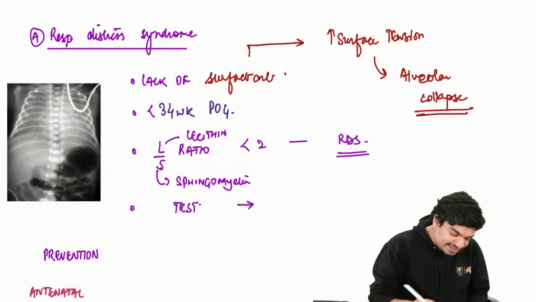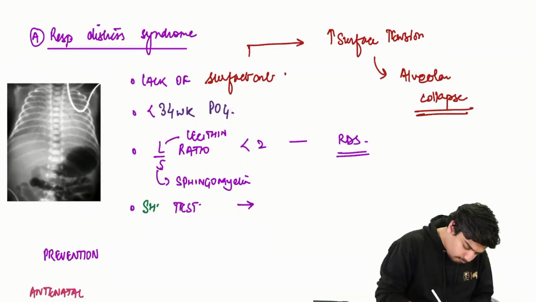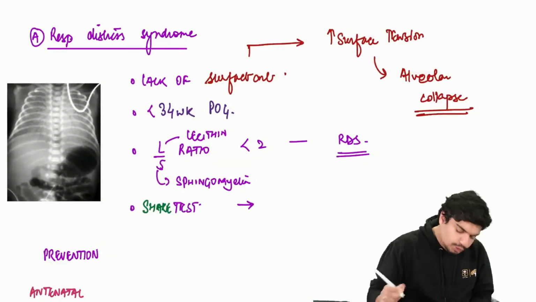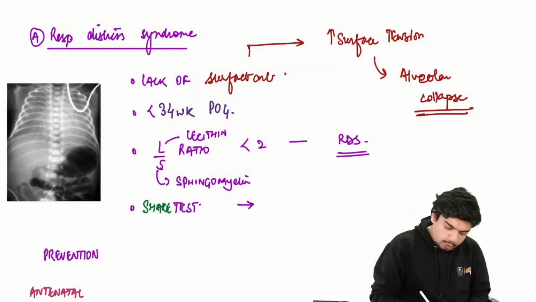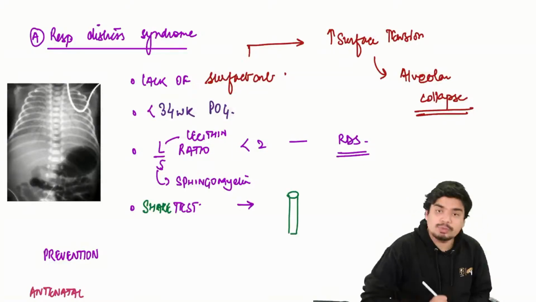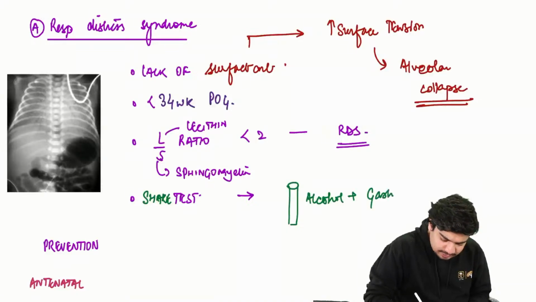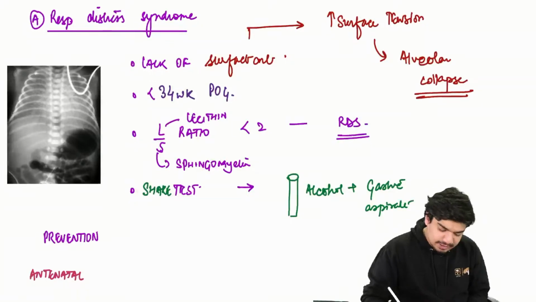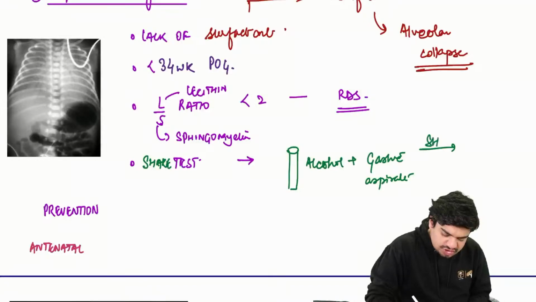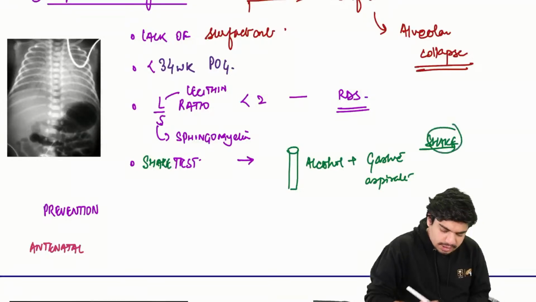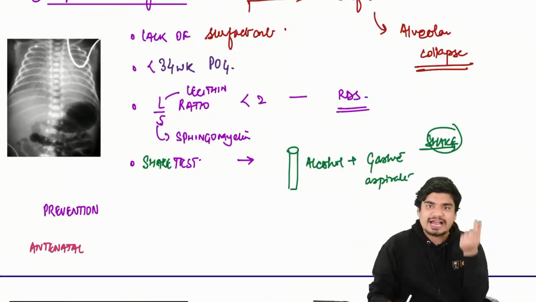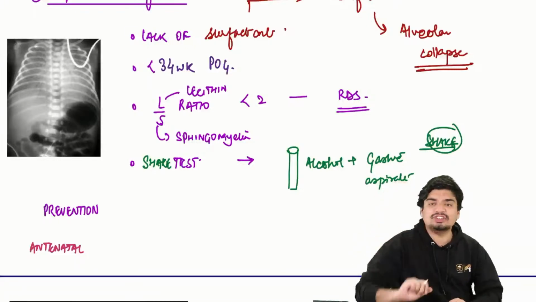Then we do another test called the shake test. We take a test tube, take some alcohol, and put the gastric aspirate of the baby, and then we shake it.